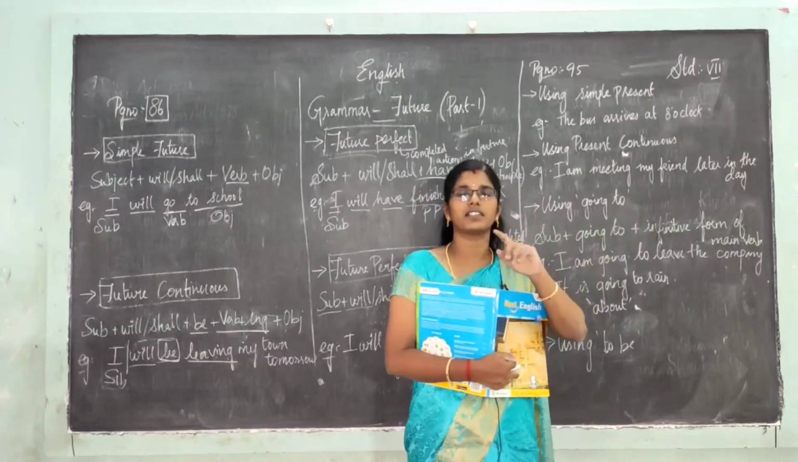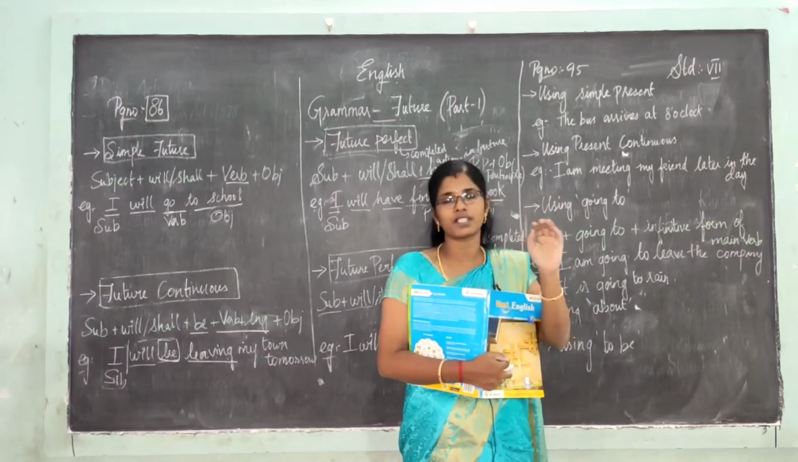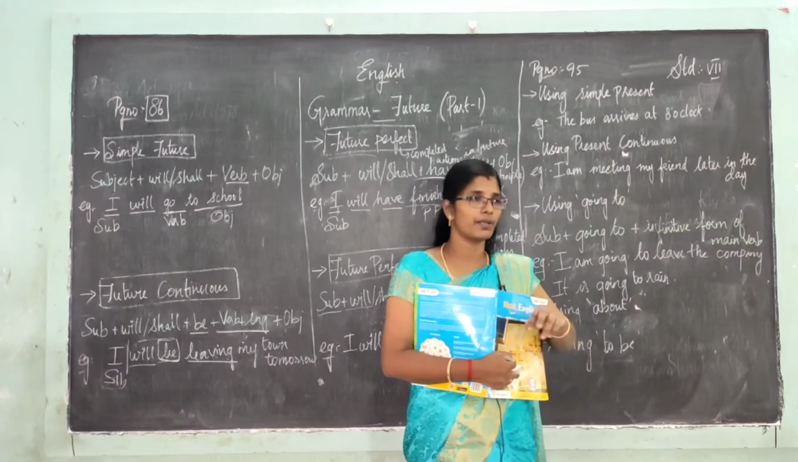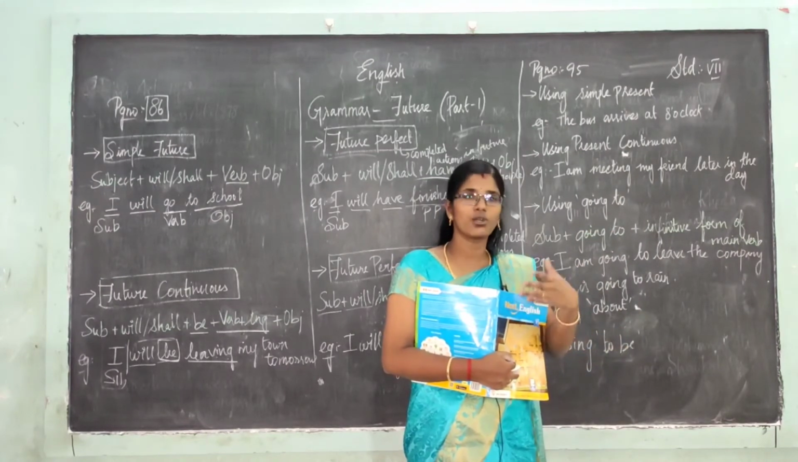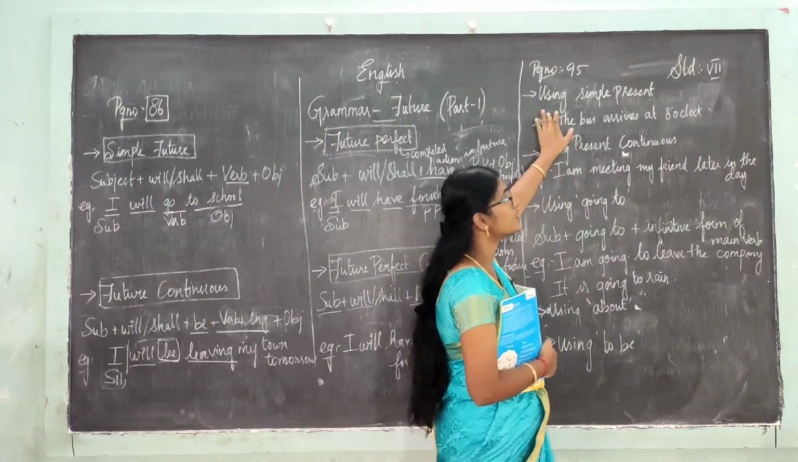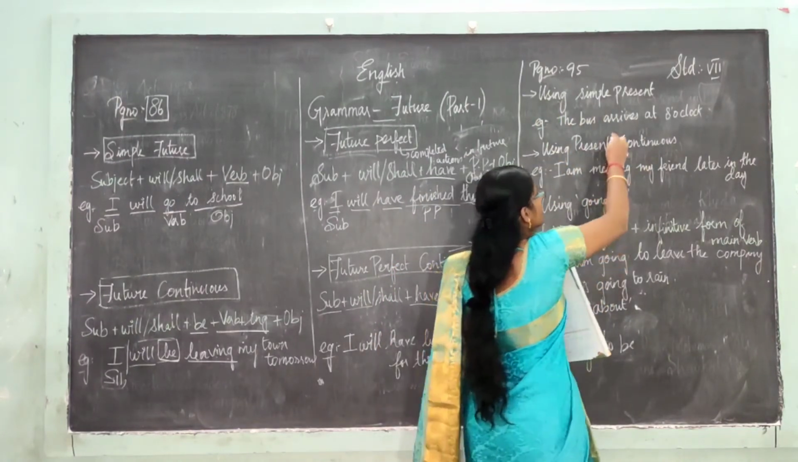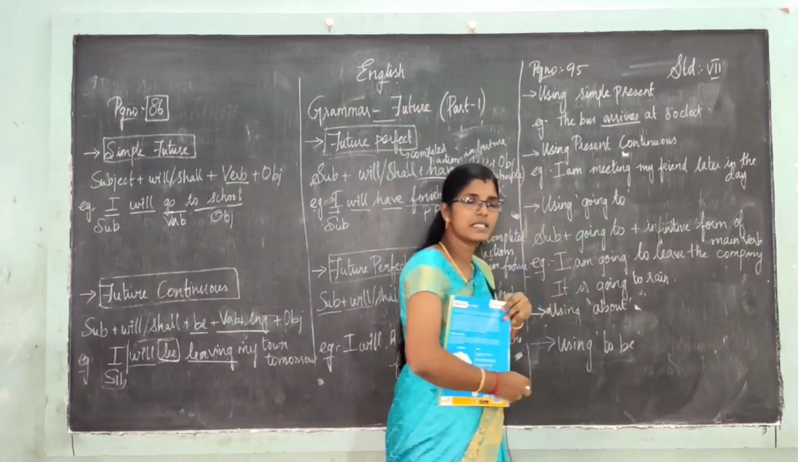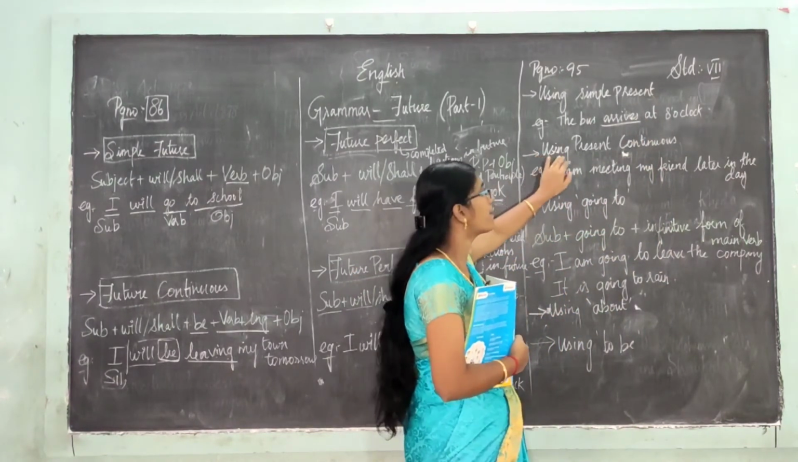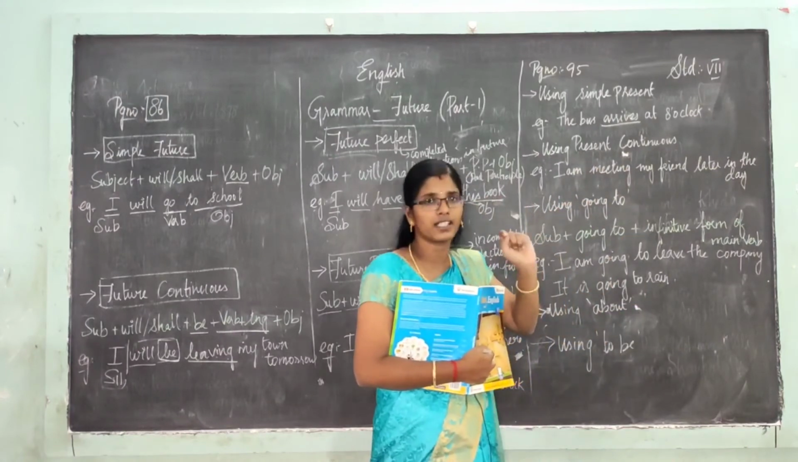He comes at 10 o'clock. He usually comes at 10 o'clock. That means he will come at 10 o'clock. What does 'will come' mean? He is going to come hereafter only. Right? So that is called using simple present tense. See, this is a simple present verb. So the same. Next, coming to the next one, using present continuous.